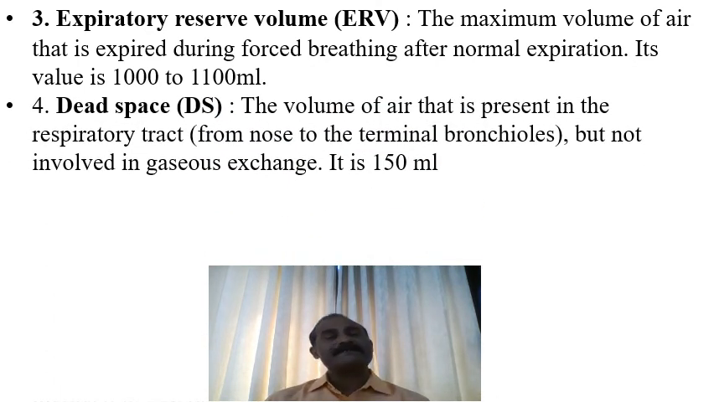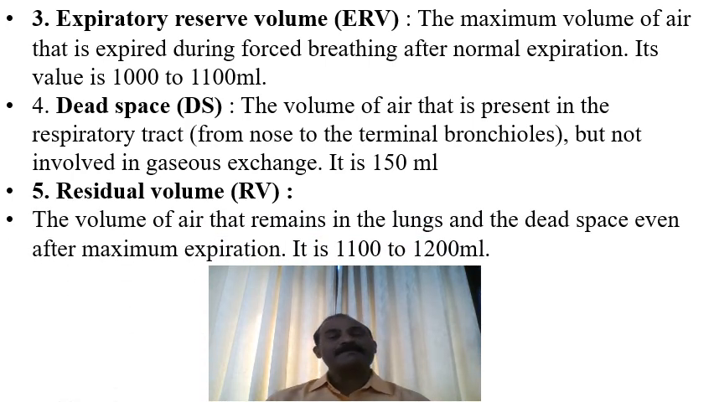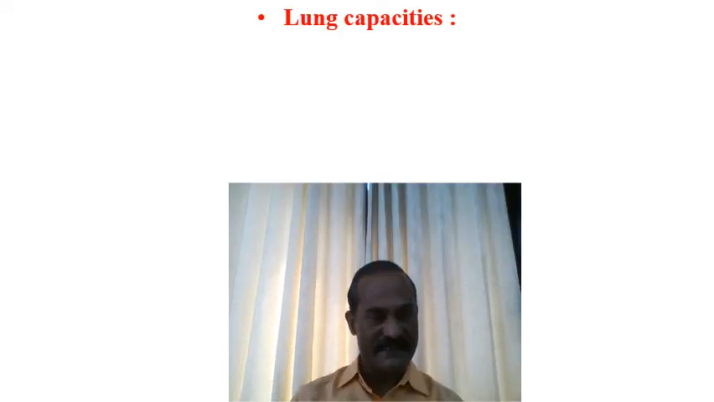Then the fourth concept is dead space, or DS, the volume of air present in the respiratory tract from the nose to the terminal bronchioles but not involved in gaseous exchange, and it is just 150 ml by volume. And then the residual volume, or RV. RV is the volume of air that remains in the lungs and the dead space even after maximum expiration, and it is around 1100 to 1200 milliliters.